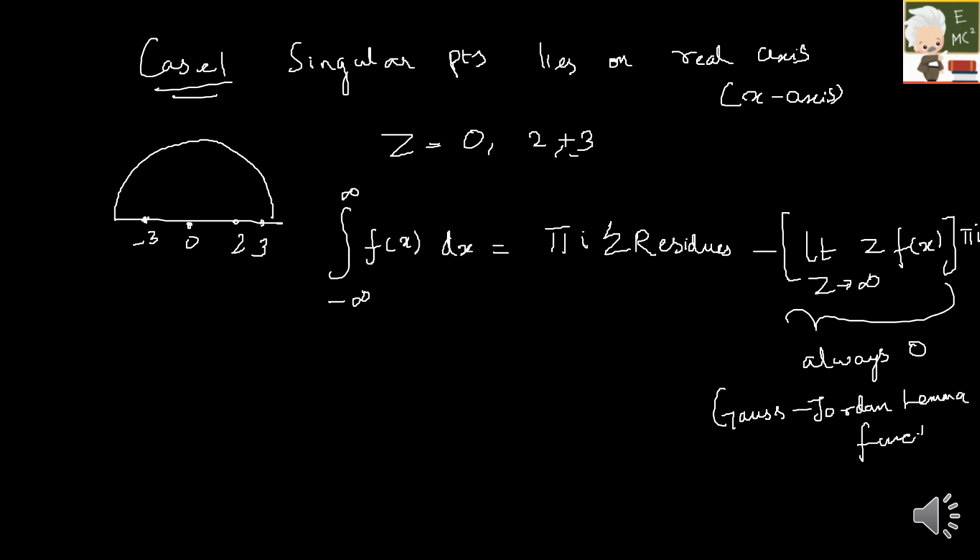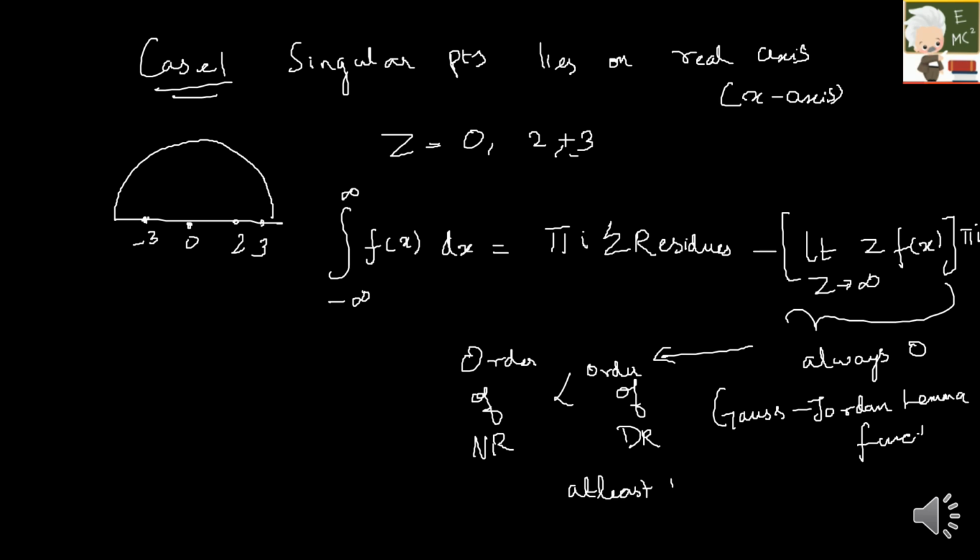So this is going to be always 0, so you don't need to bother about this. When this will be 0, there is a condition for that, which is: order of numerator is less than order of denominator. How much should it be less? At least by 2. Then only this term becomes 0.